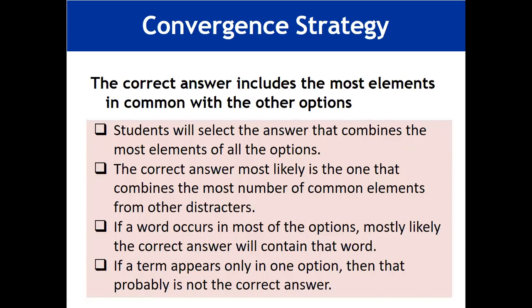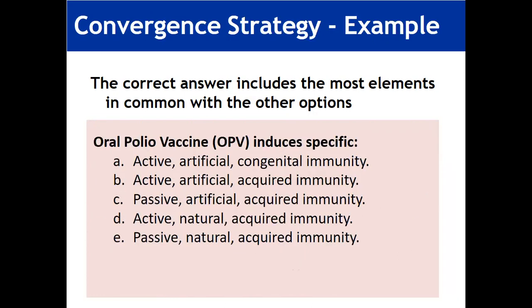Another technical flaw is the convergence strategy. The correct answer includes the most elements in common with the other options. The student will select the answer that combines the most elements in all options. The correct answer most likely is the one that combines the most common elements from the other distractors. If a word occurs in most of the options, most likely the correct answer will contain that word. If a term appears only in one option, then that probably is not the correct answer. And that will be clear from this example.